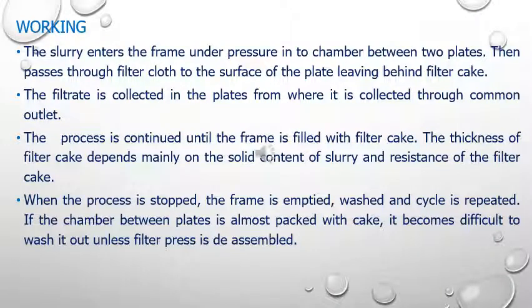Before starting with the working, let us revise that the plate will be having the filter cloth. There is an alternate arrangement of plate and frame, so in between two plates you'll be having one frame. The slurry will be entering through the frame under pressure, and it will go to the plates on either side. Then it passes through the filter cloth of the plate, and it leaves the solid which is filtered. The filtrate is collected in the plate, from where it is collected through a common outlet.